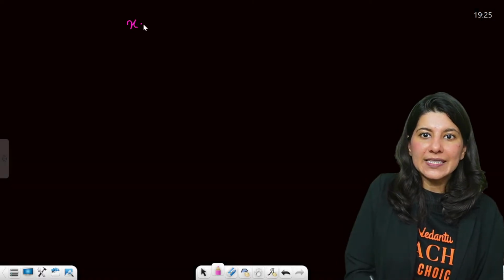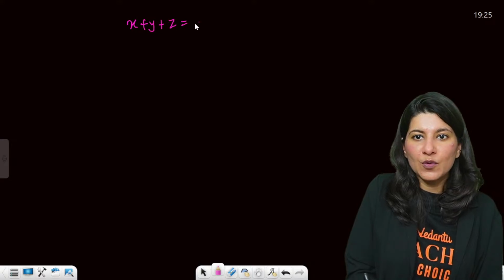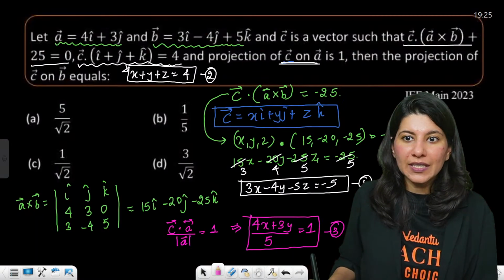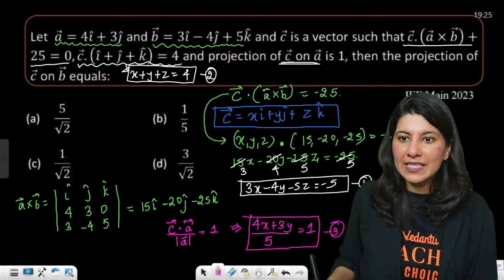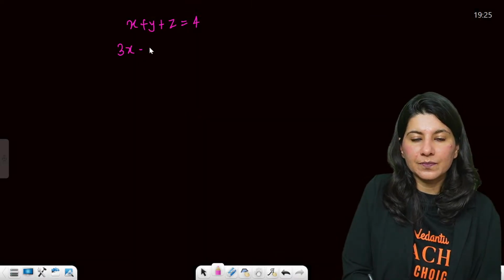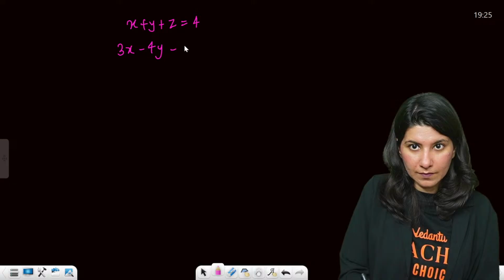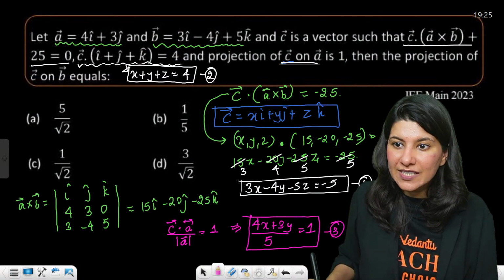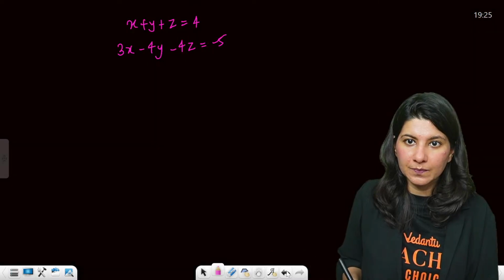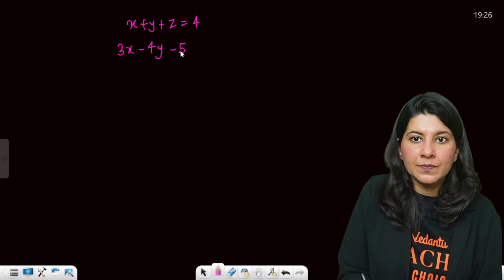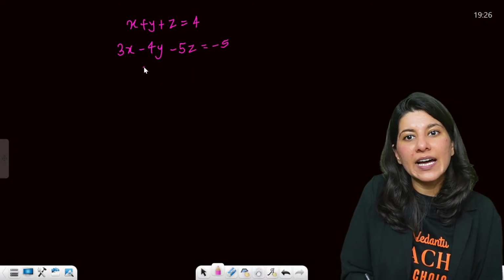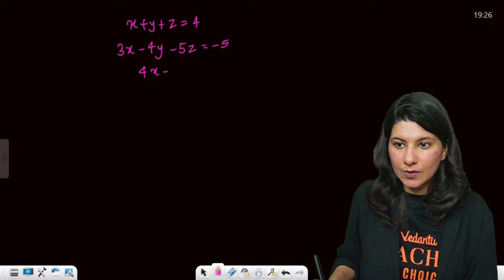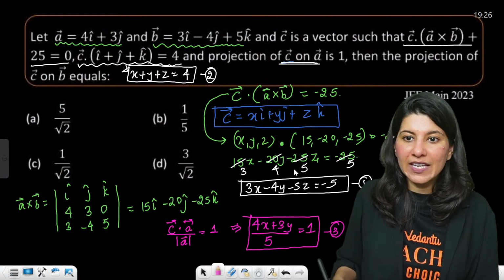x plus y plus z equals 4. Second equation is 3x minus 4y minus 5z equals minus 5. Correct? And 4x, hold on, 4x plus 3y is equal to 5.